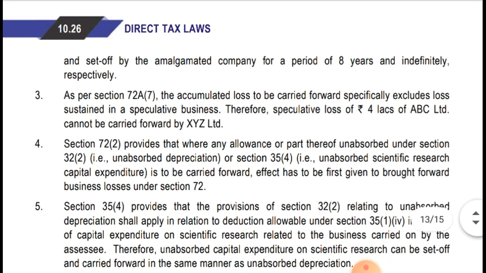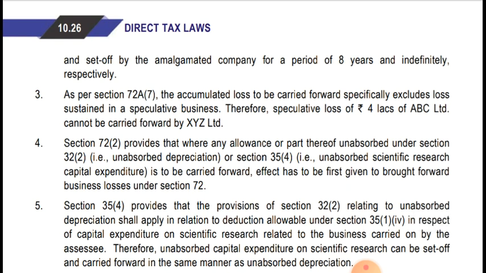Moving to note number 4. Section 72(2) provides that where any allowances or part thereof unabsorbed under section 32(2), that is unabsorbed depreciation, or section 35(4), that is unabsorbed scientific research capital expenditure, is to be carried forward, effect has to be first given to brought forward business losses under section 72.